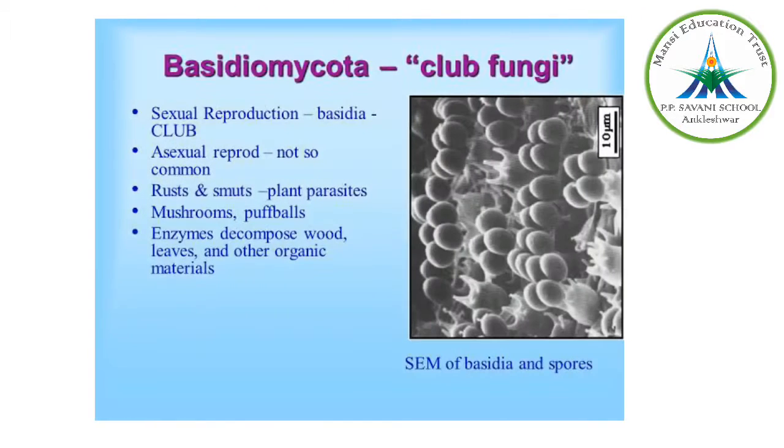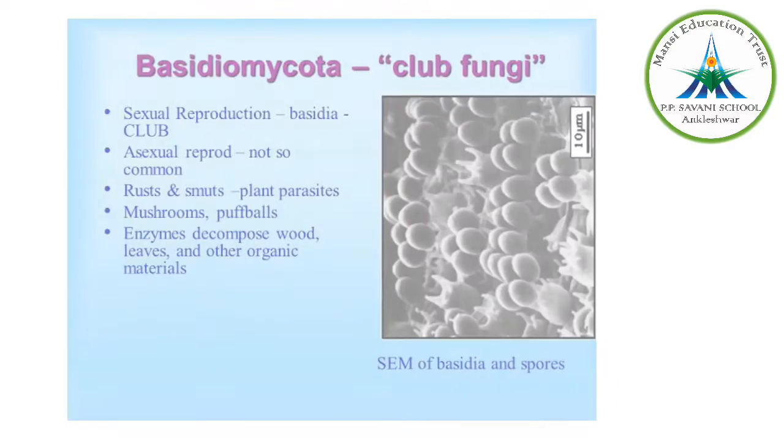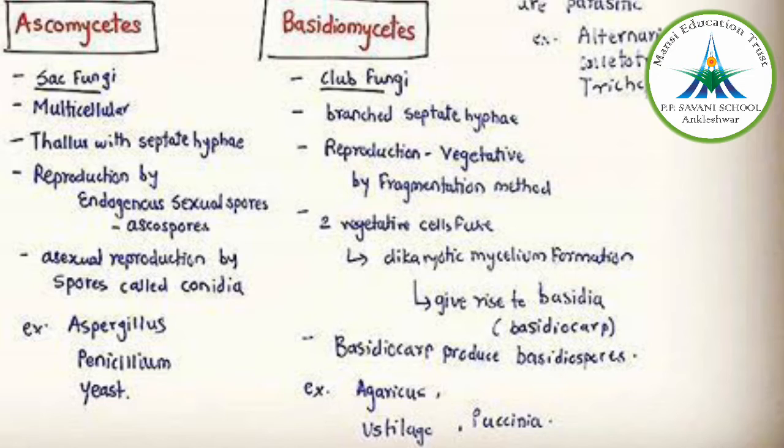Okay, the third one is Basidiomycetes, commonly known as club fungi. Now the most commonly known forms of these fungi are mushrooms, bracket fungi or puff balls. They grow in soil, on logs and tree stumps, and in living plant bodies as parasites in the form of rust and smuts. Now asexual spores are generally not found, but vegetative reproduction can take place by fragmentation.